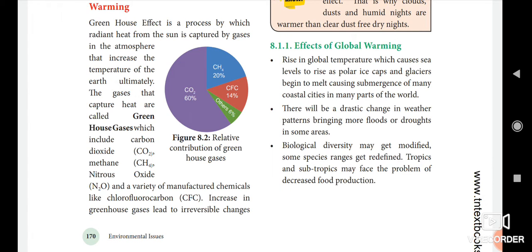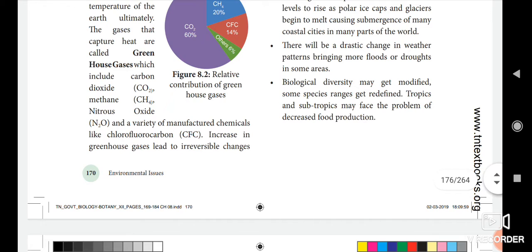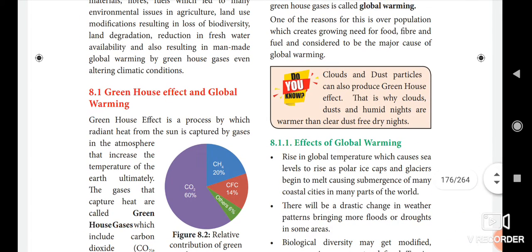Then the biological diversity may get modified, and some species ranges get redefined. Tropical and subtropical regions may face decreased food production. So these are the effects of global warming.